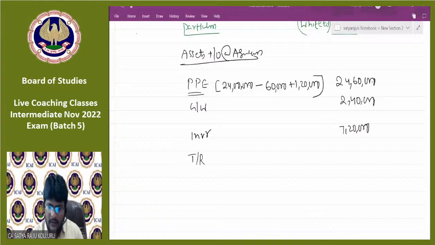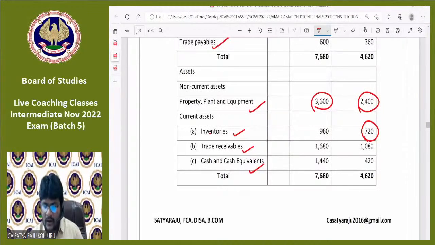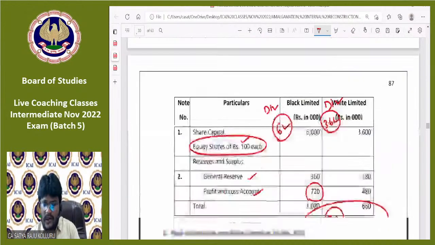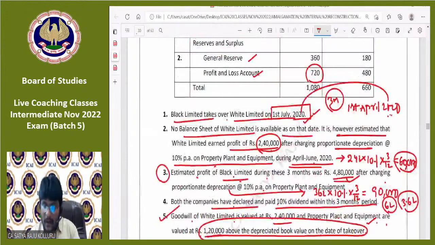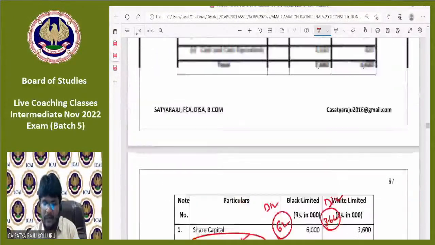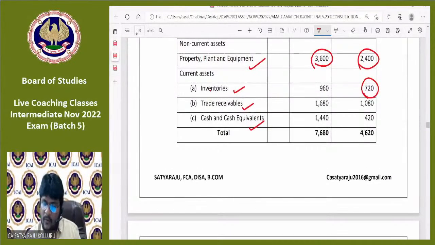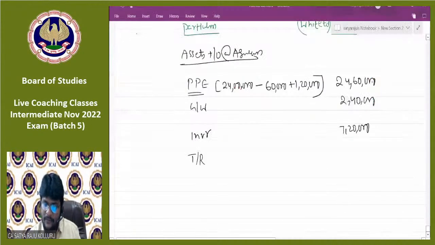Sir, related to trade receivables also there is no information given. So the same level of trade receivables they are going to maintain. Sir, how do you know such information? Sir, if nothing is given, there is no other choice to calculate, so we presume the same information will be there. They also clearly told that no balance sheet of White Limited is available as on that date. It is, however, estimated that except the given items, all remaining are the same. Okay, so trade receivables 10,80,000, right?